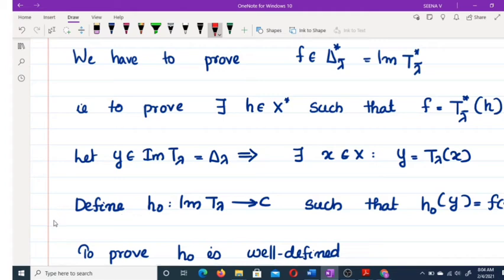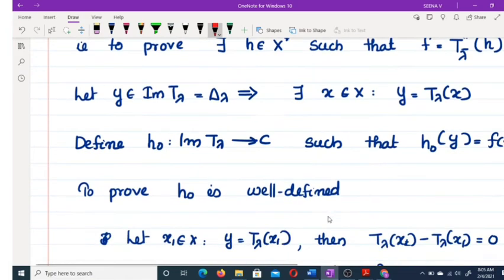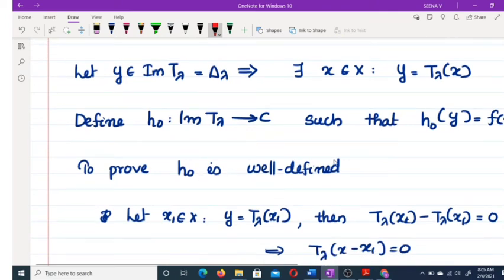Okay. So now we are defining a map h naught from image of T lambda to C such that, for an element y belonging to the image, h naught of y equals f of x. Now we have to prove h naught is well defined.